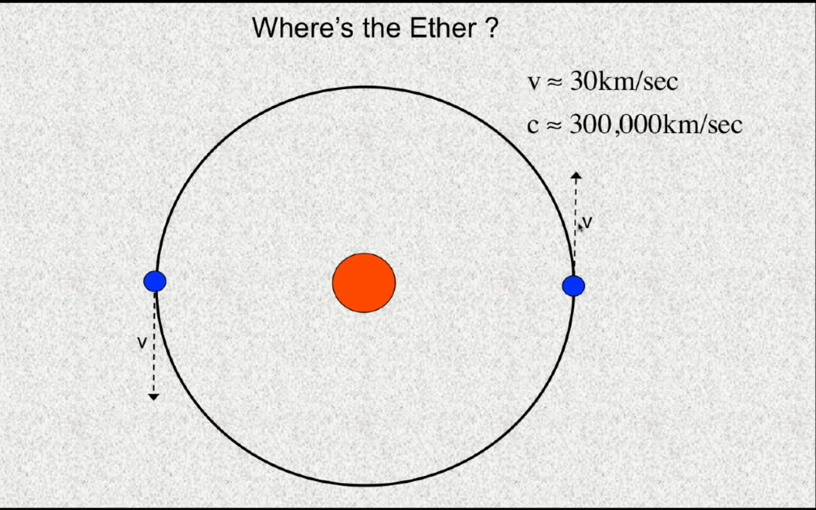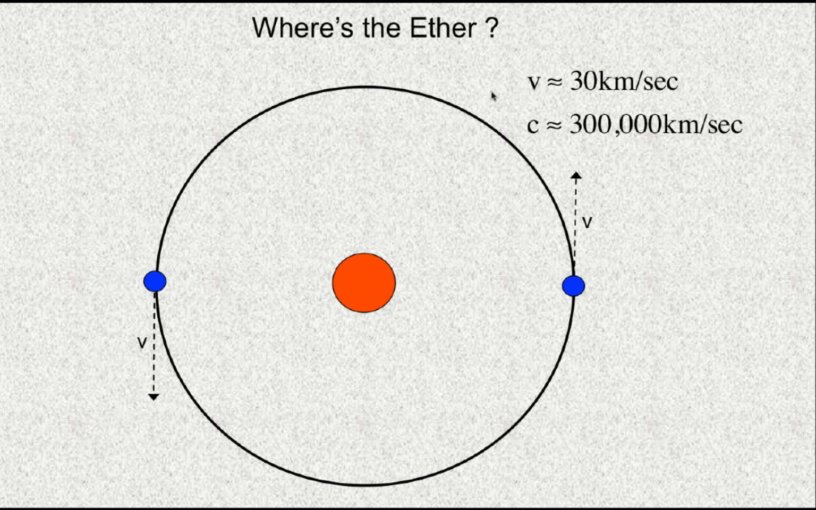But as the earth goes around the sun, then it will have to move through the ether, and therefore there will be what you could say is an ether wind. You see that now the earth is moving in this direction, and so there's an ether wind directed oppositely. But here, the Earth is moving in this direction, and so the ether wind is directed oppositely.